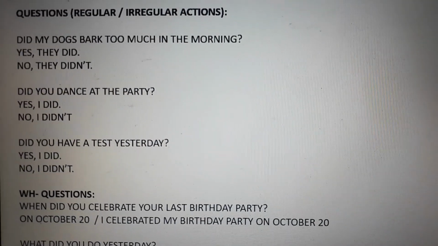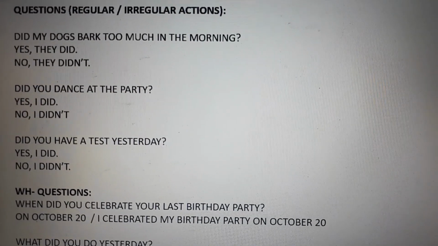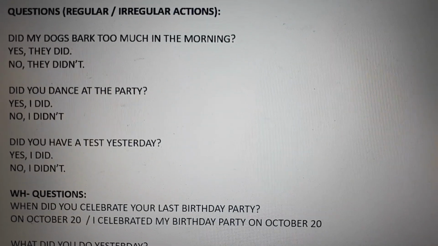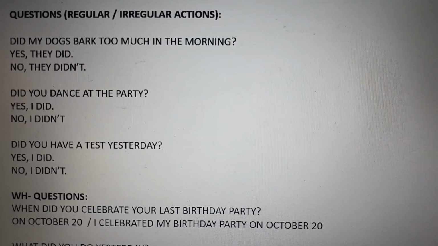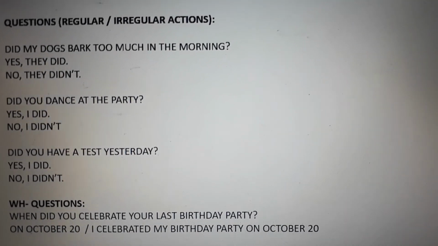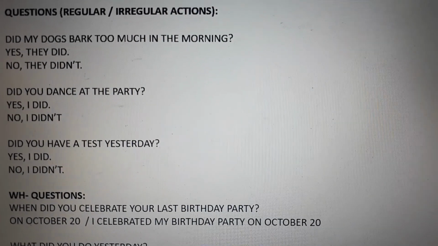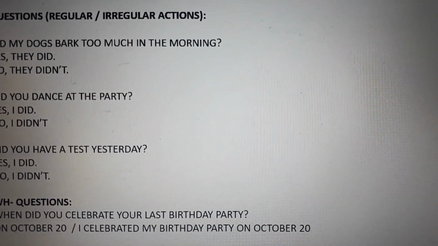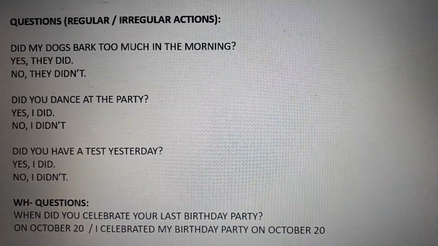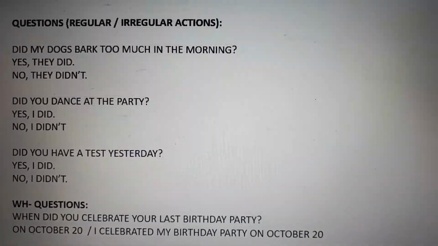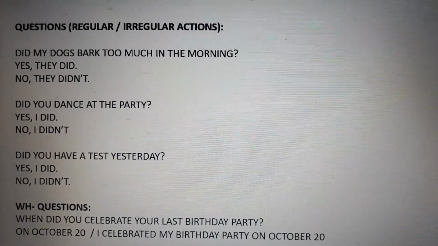If it is negative, didn't is already in past and in negative, and the action has to be in infinitive or in base form. Just for positive, the action has to be in past, okay? And remember that was and were is different, okay? Was and were is positive, wasn't and weren't is negative, and for questions, you have to begin with was or were, okay?